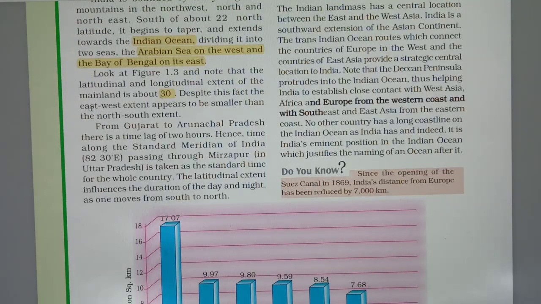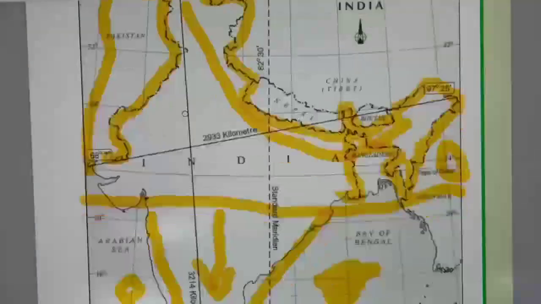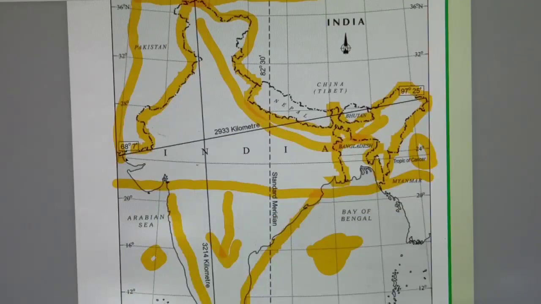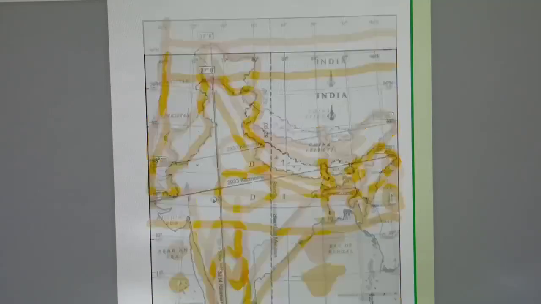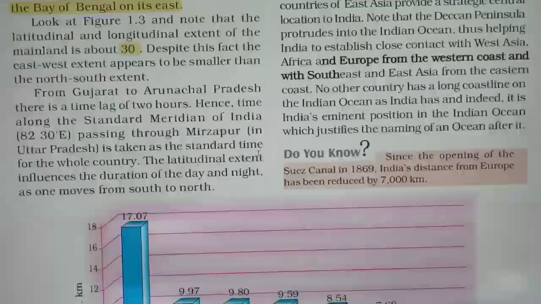Despite this fact, the east-west extent appears to be smaller than the north-south when we see the map, but it is approximately the same. The total distance from east to west is 2933 kilometer, and from south to north it is 3214 kilometer.